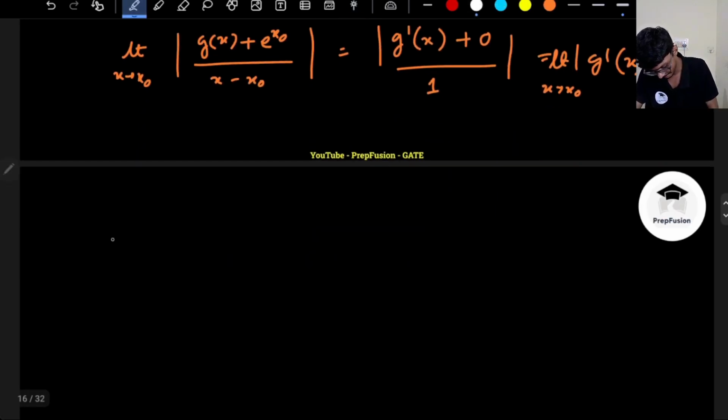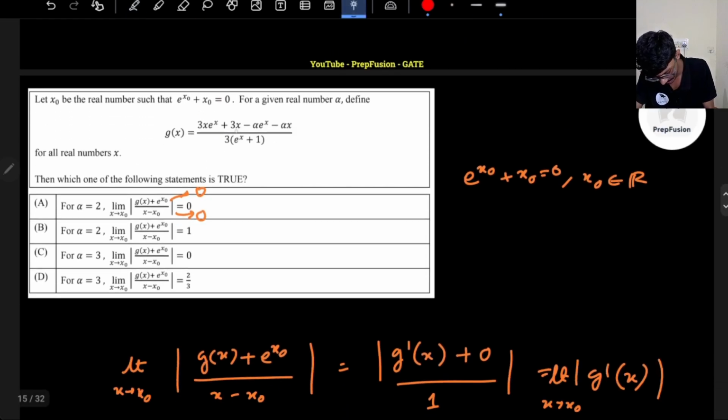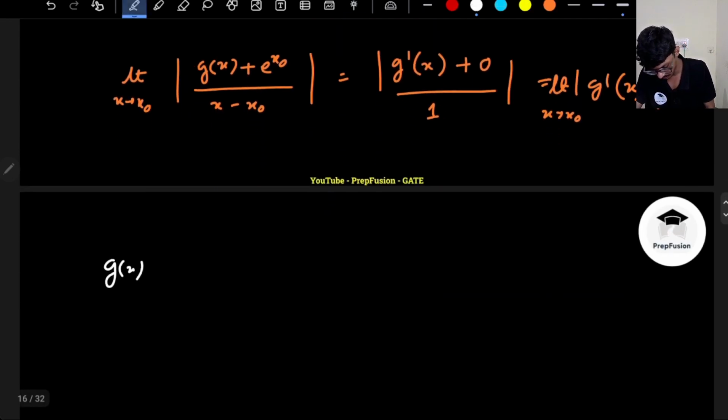If I observe one very interesting thing here, if I take 3x common, e raised to power x plus 1 is in the numerator as well as in the bottom. So 3 will get cancelled, e raised to power x plus 1 will get cancelled, and only x will be left out from the first two terms.